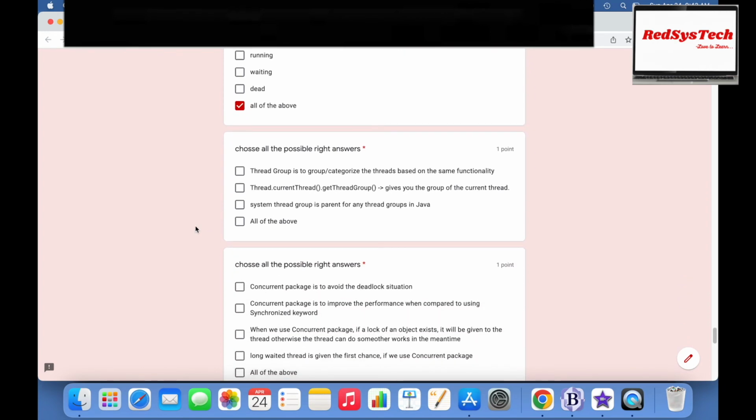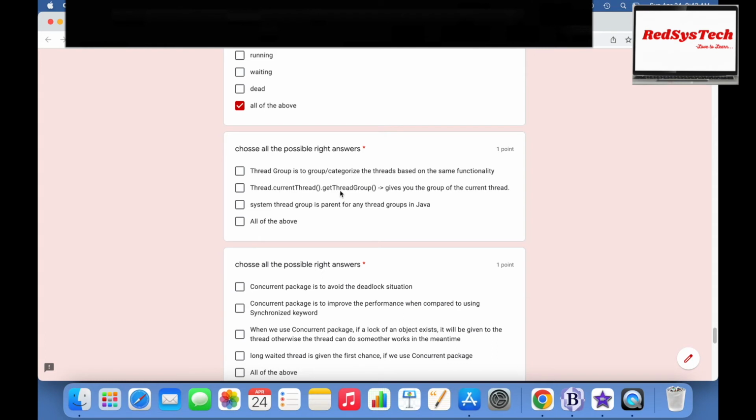Choose the possible right answers. Thread group is to group or categorize the threads based on the same functionality. Yes, that is correct. You can group the threads based on the same functionality. Thread.currentThread().getThreadGroup(): this will give you the group of the current thread.